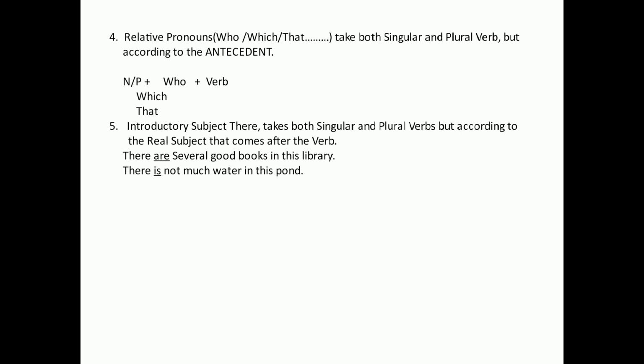Antecedent means the noun or pronoun coming before. The noun or pronoun which precedes the relative pronoun who, which, that will take either a singular or plural verb, but according to the antecedent that comes before the relative pronoun.